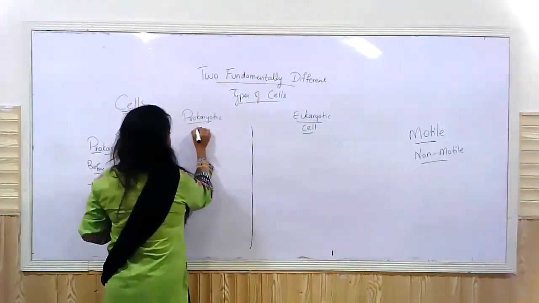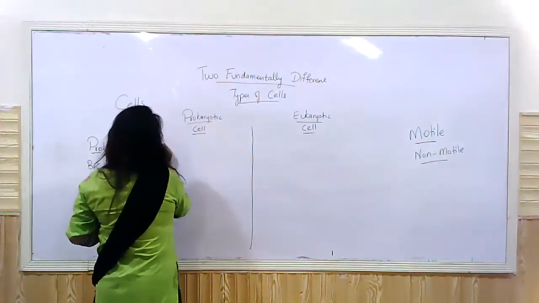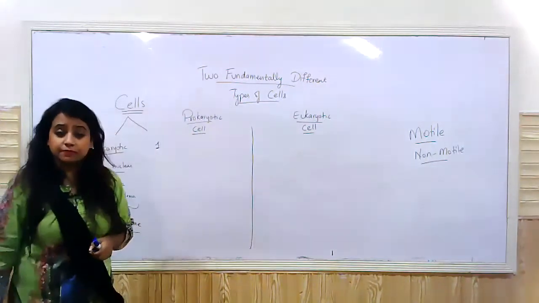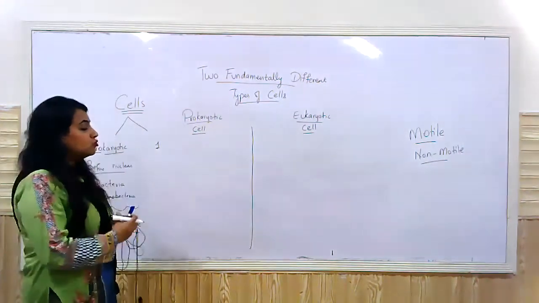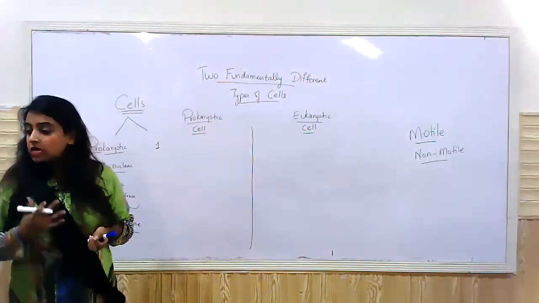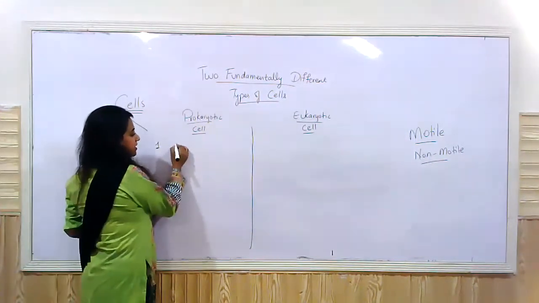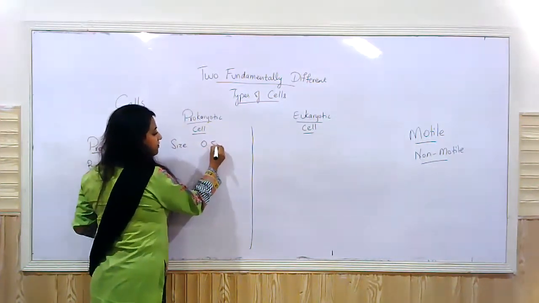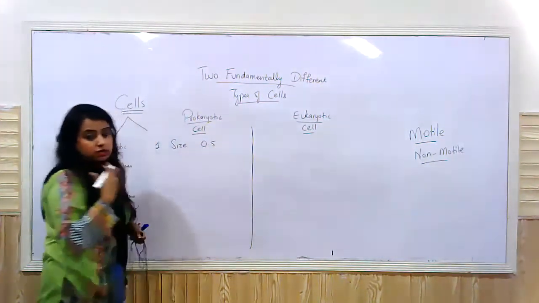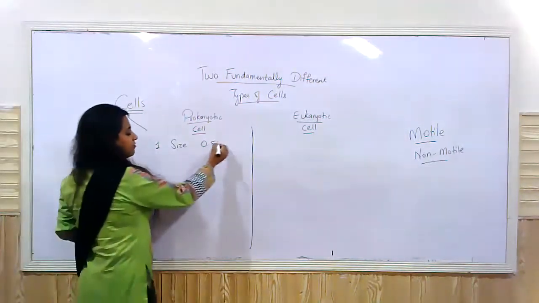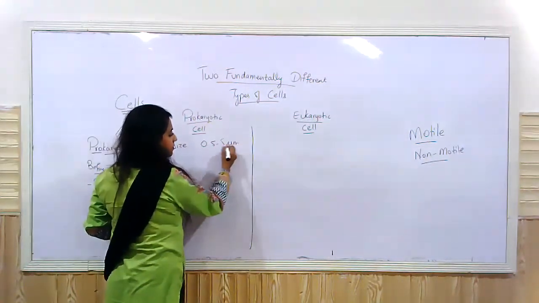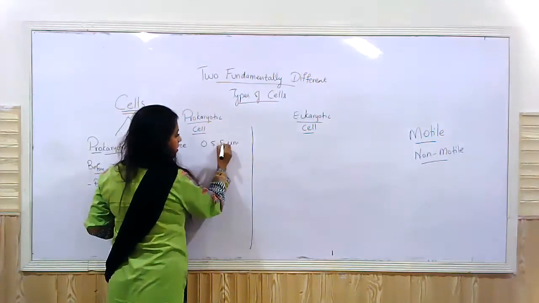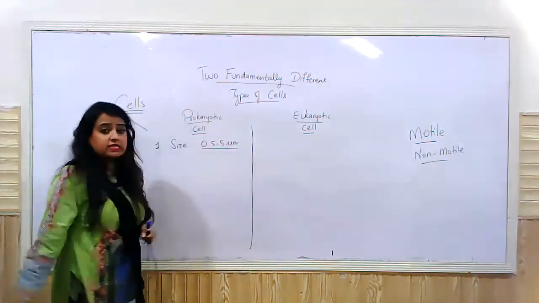The basic differences, right? So number one is the size. There is a huge difference in size, right? The size of a prokaryotic cell goes from 0.5 to 5 micrometer. They're tiny cells.